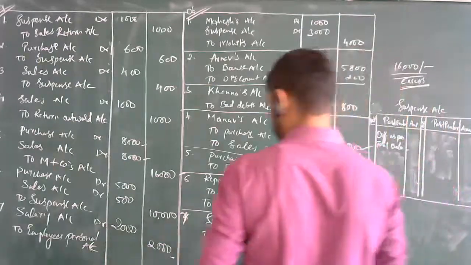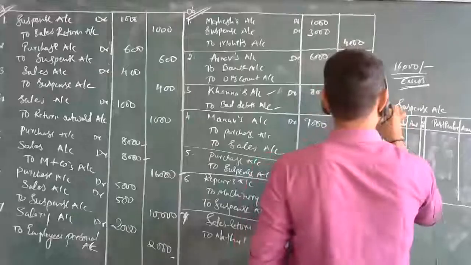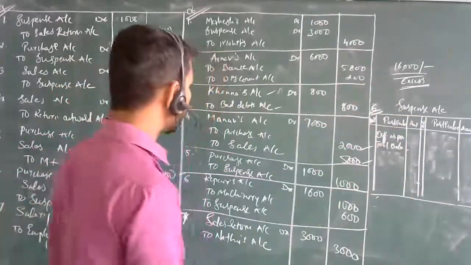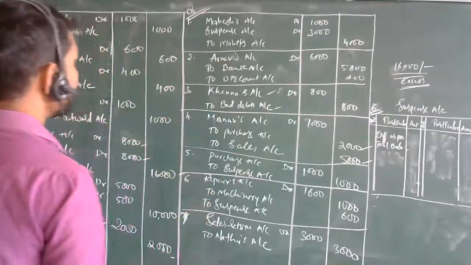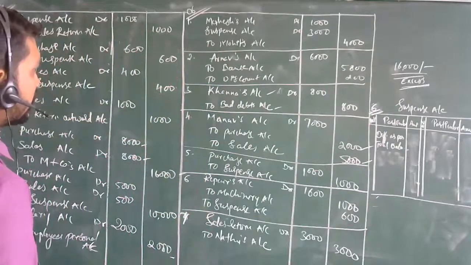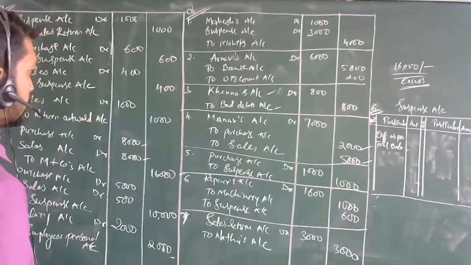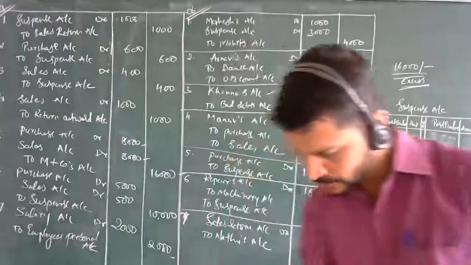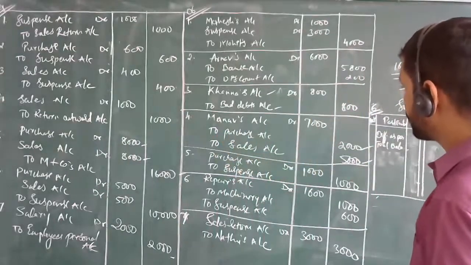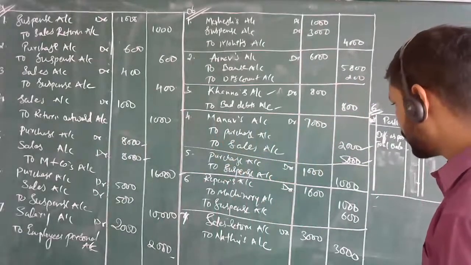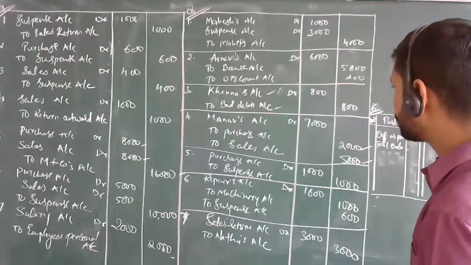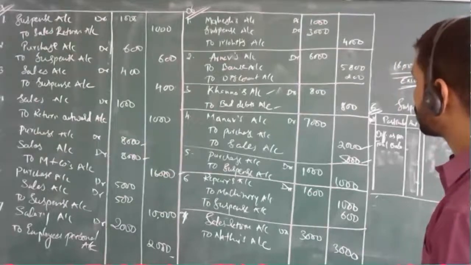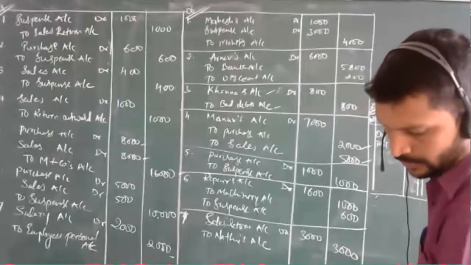Now this is the suspense account, illustration number 8. So what all things are there? Let's see. In the suspense account, wherever the amounts have been taken, that has to be written over here. Let's see one by one. The entries are given. Where the purchases are, 2000.